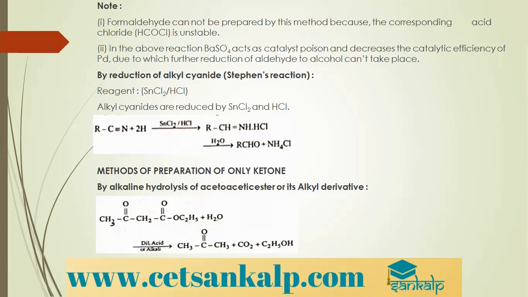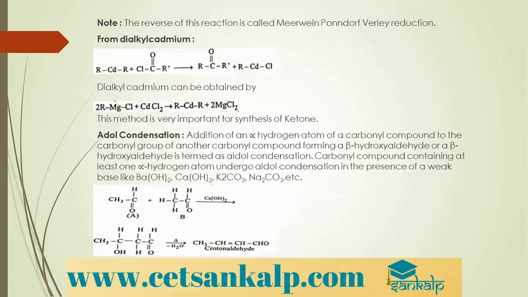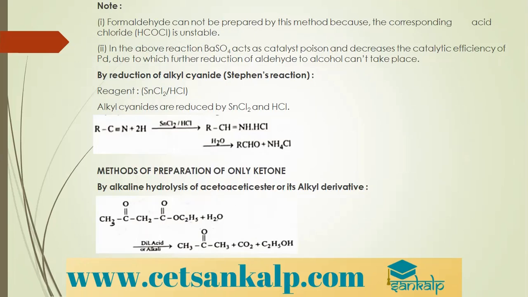By reduction of alkyl cyanide. So when you carry out reduction of alkyl cyanide, we get... what is alkyl cyanide? Here you can see it is RC triple bond N. Cyano group, presence of cyano group makes it an alkyl cyanide. So RCN, this is alkyl cyanide. When you carry out reduction, again you are using a reducing agent, SnCl2 plus HCl. So SnCl2 plus HCl, what do we get is, we get SnCl4 plus we get hydrogens.